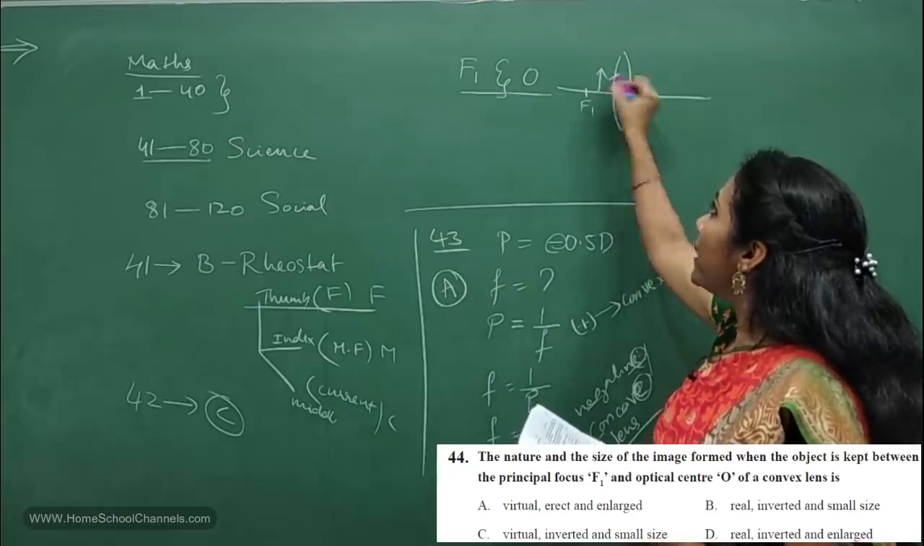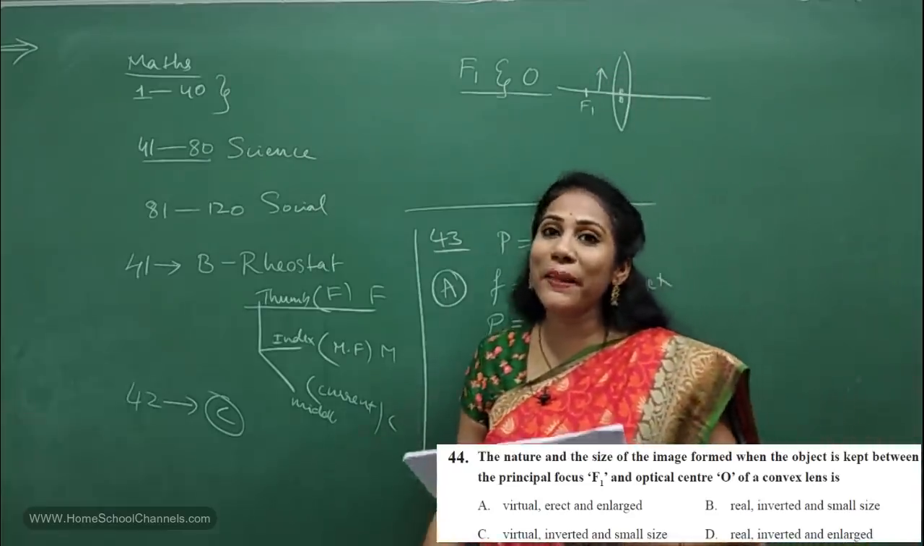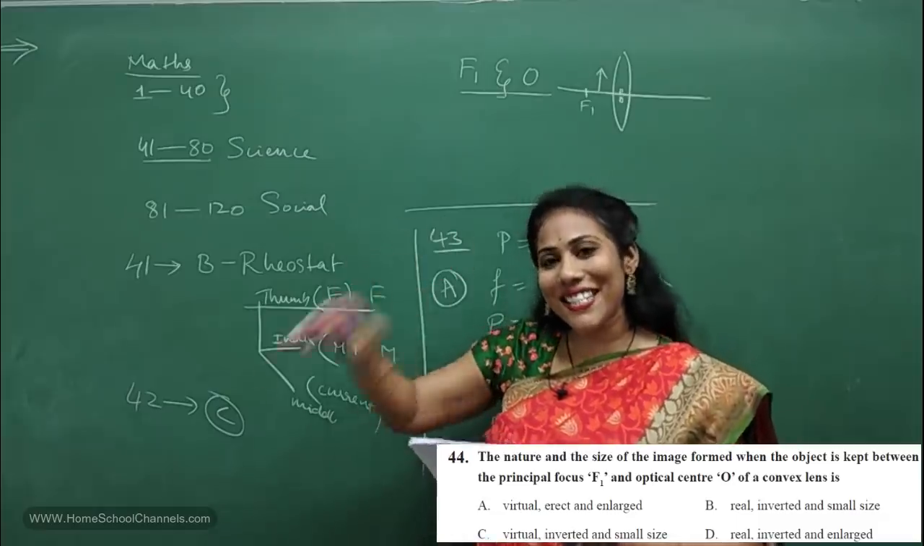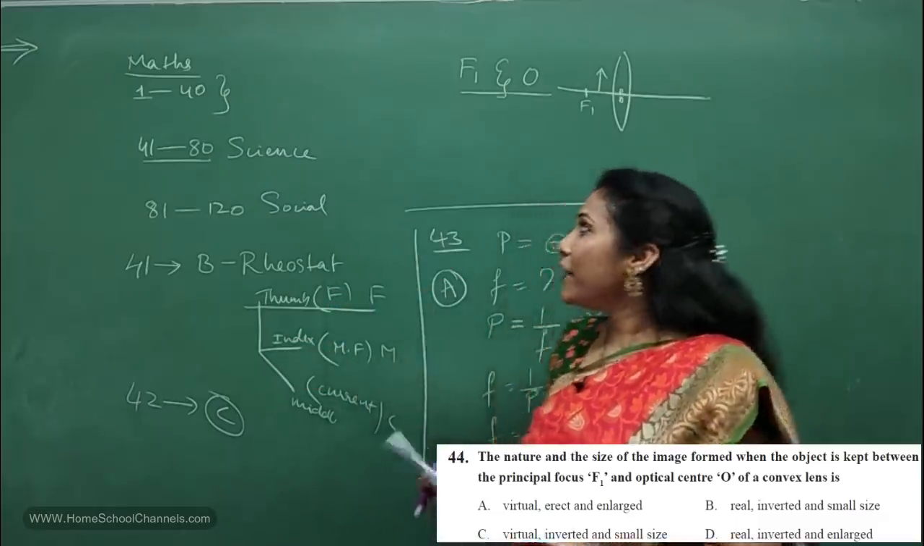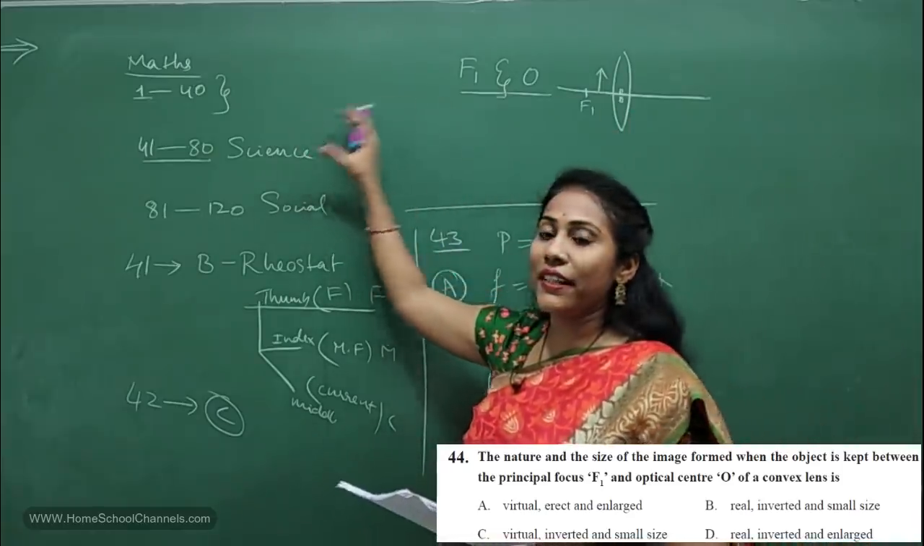So here if you keep an object, what is the image you will get? This is the last case of a convex lens, yes or no? There are 6 cases. If the object is at infinity, what is the image?